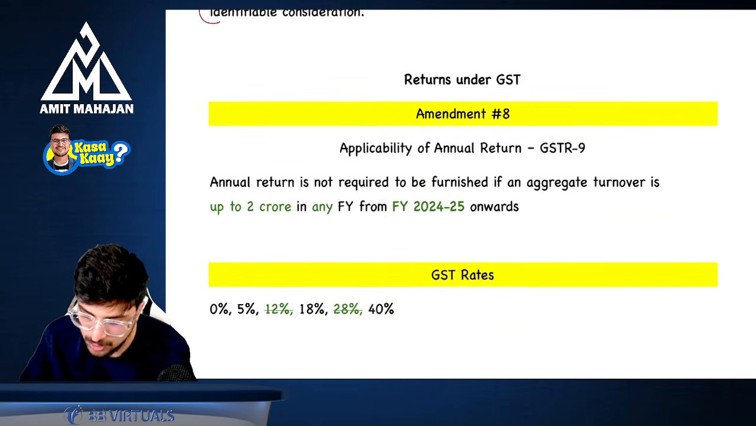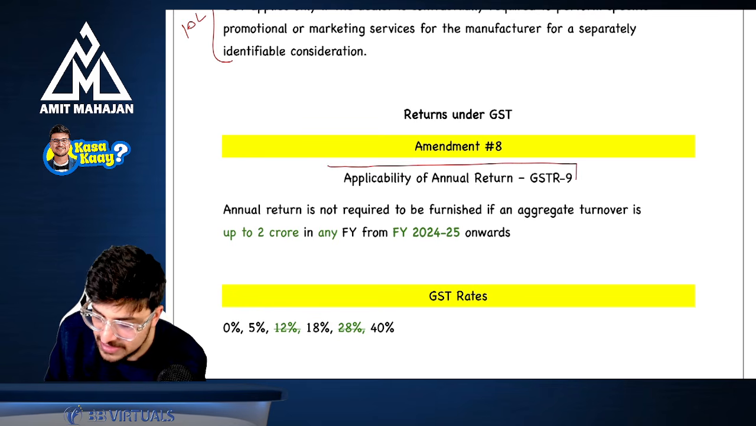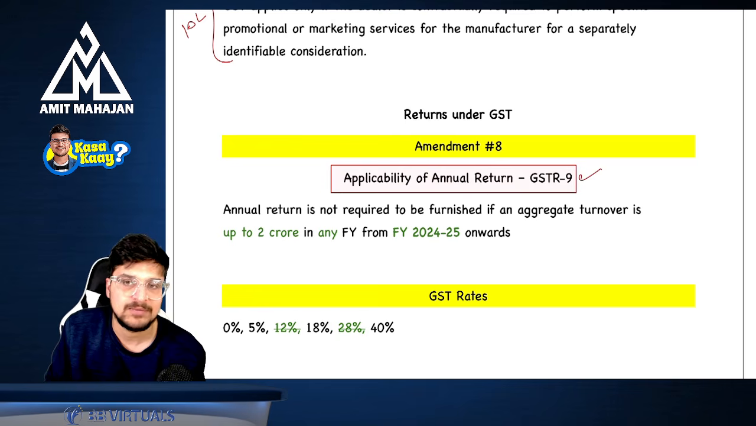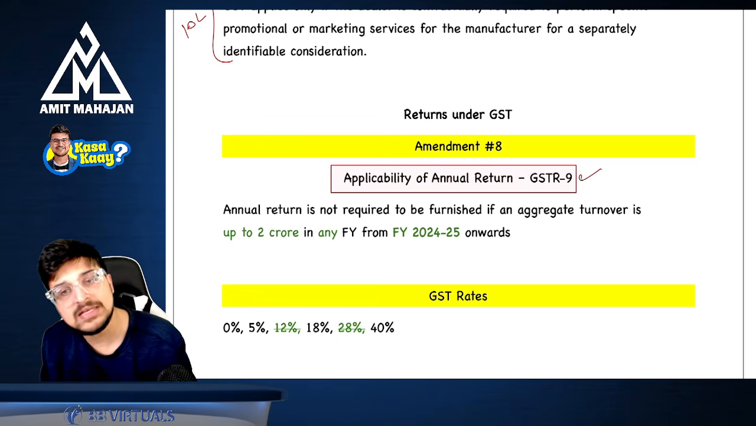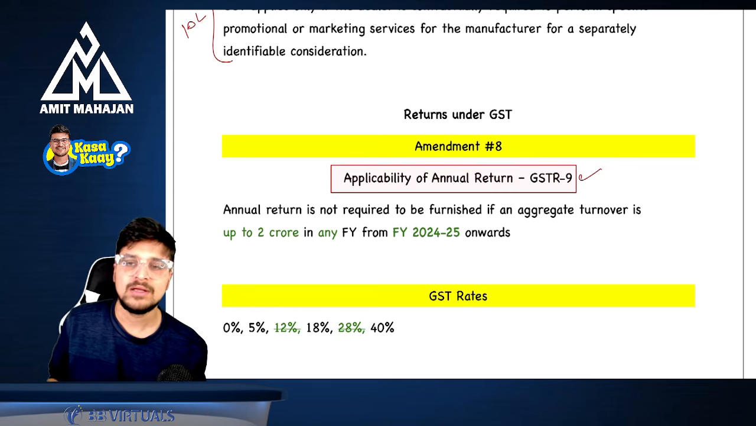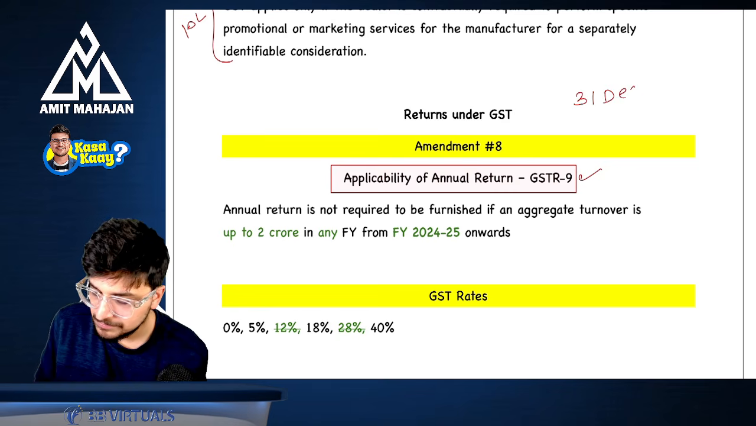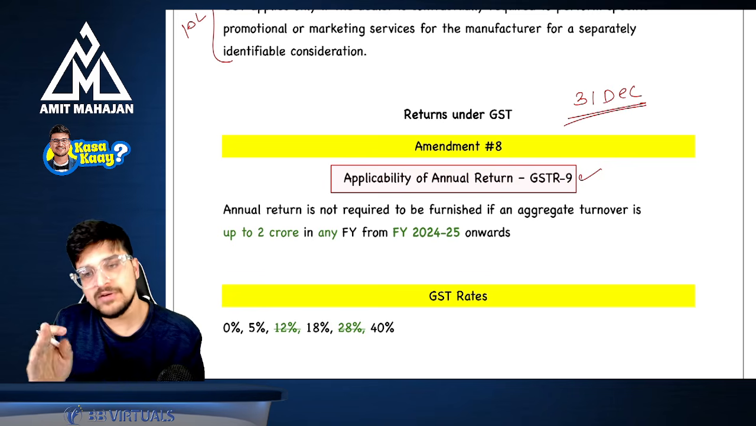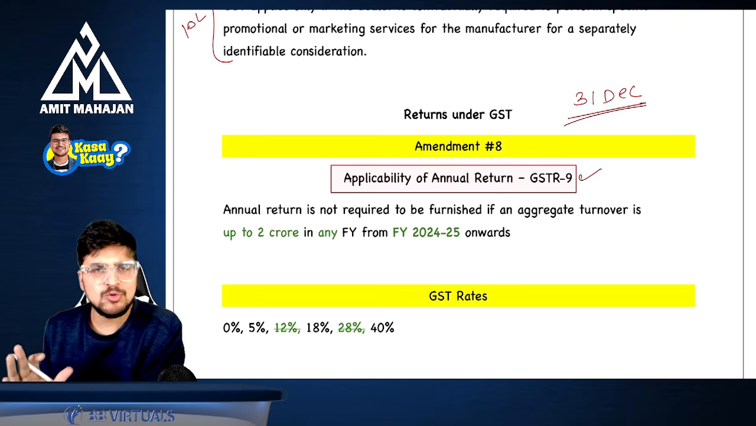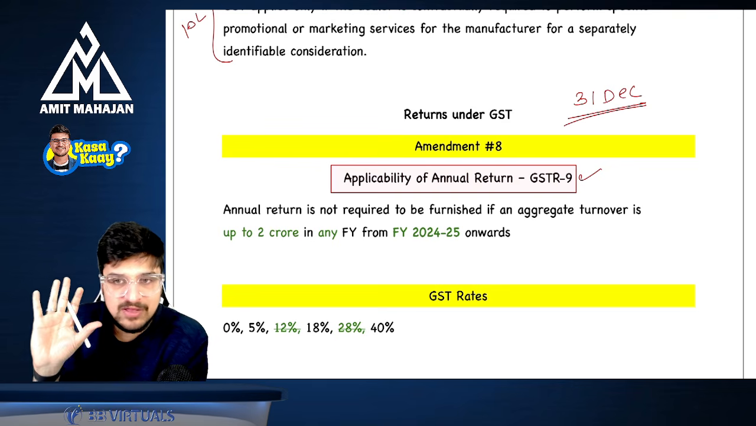Right? Now, the last 2 points: returns under GST, the applicability of the annual return. Annual return was there in GSTR 9. Perfect. Now, please try to understand, in case of the annual return, the due date for filing was 31st of December of the subsequent financial year. Earlier, it was applicable to everybody. There was some exception, but that is okay. But that was applicable for everybody.